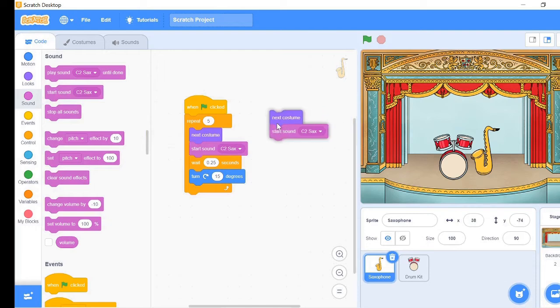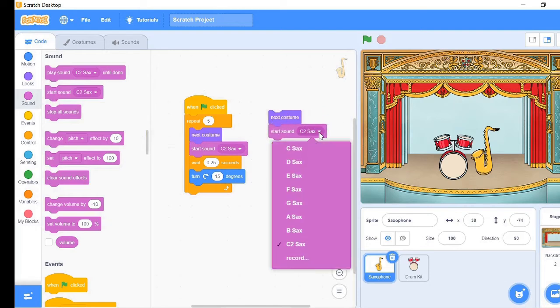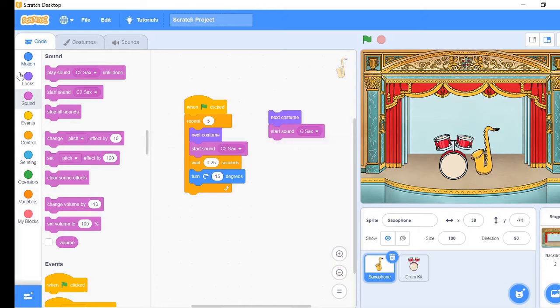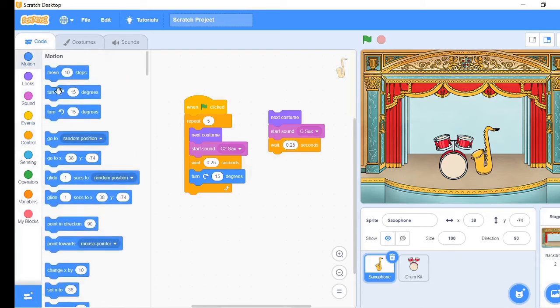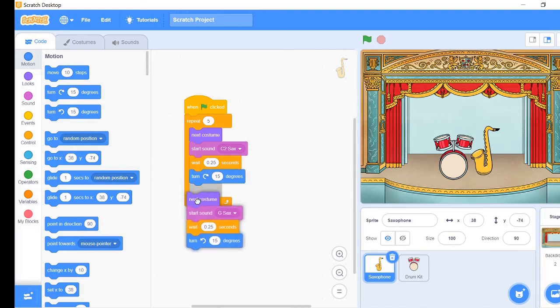For the second repeat, we are going to change the C2 sax to G sax. This time we are going to take turn left 15 degrees instead of right. Put this inside the loop.